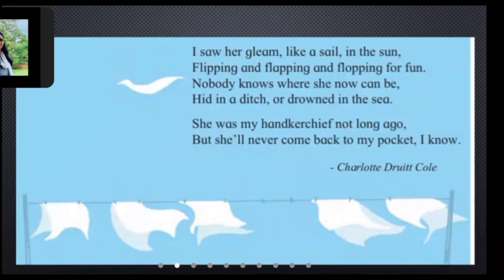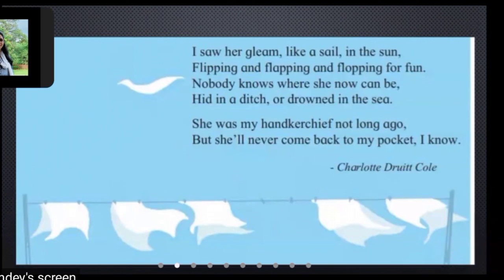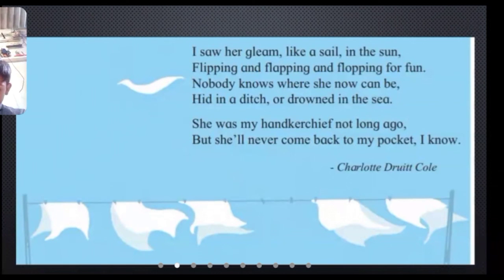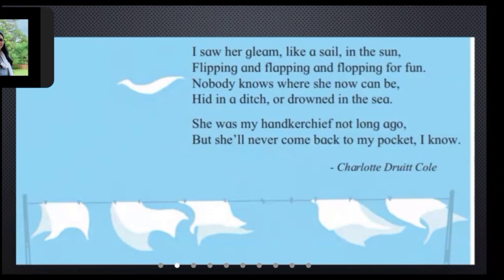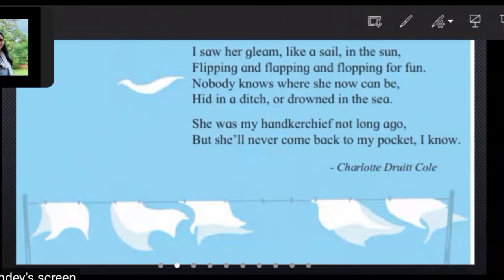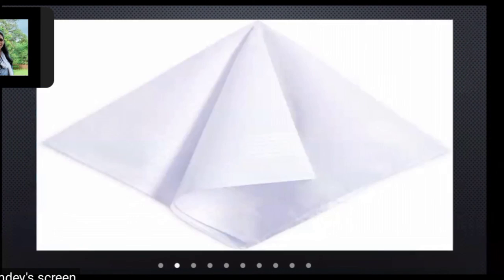Poetess name? Charlotte Drewry Cole. Charlotte, Charlotte Drewry Cole. Excellent, Shivam. You read so well that I have not stopped you, and I told you to read the entire poem. Very good. Shivam, you can mute your mic.